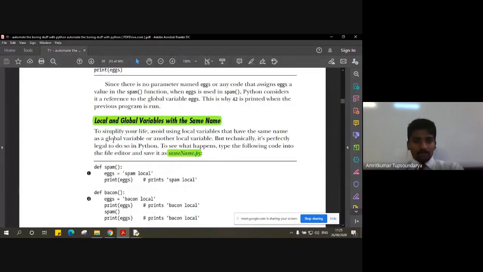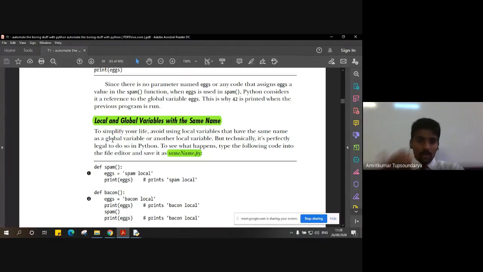Now let us understand how local and global variables with the same name can be accessed. Let's say we have two variables with the same name, one of them a local variable and another a global variable. How do we access them, and when is the global variable called, or when is the local variable called? I think at this point you are clear with how a local variable and a global variable can be accessed separately.